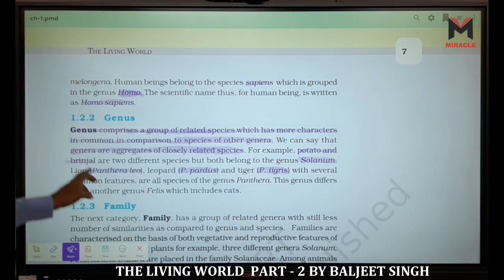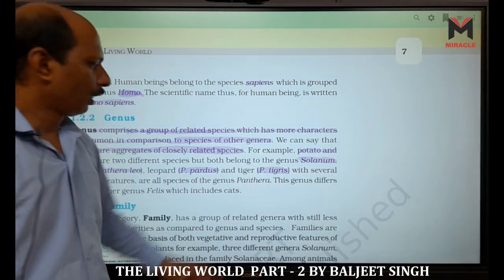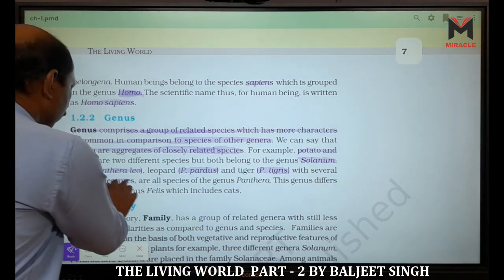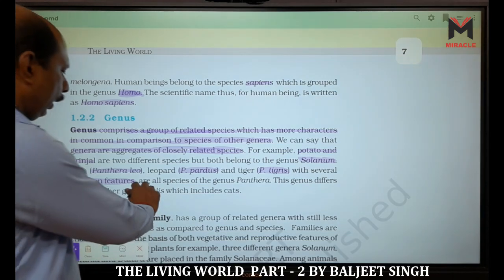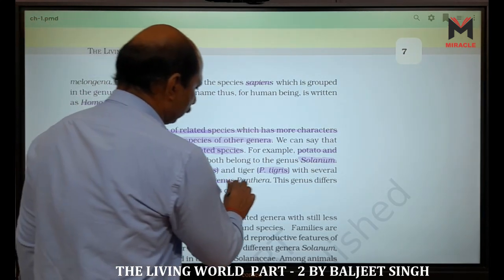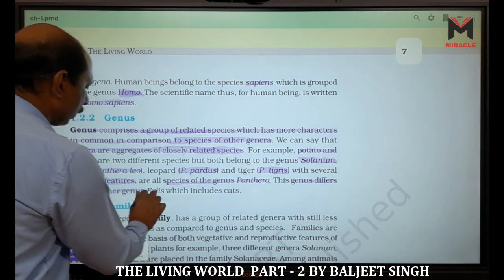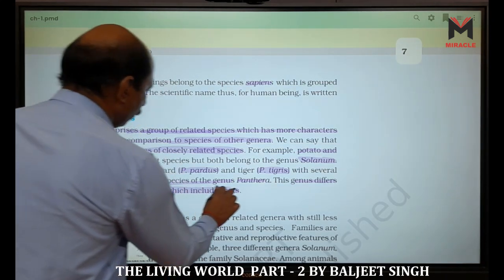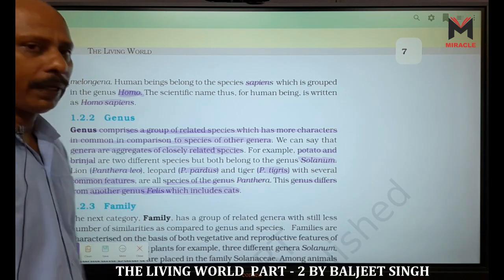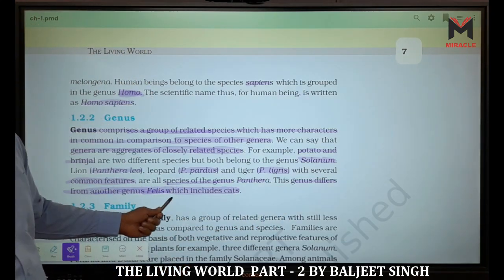The genus Panthera contains three species here: leo, pardus and tigris, with several common features. Because they have common features, we include them in a single genus. All species of the genus Panthera differ from another genus, Felis, which includes cats. Felis domestica is the scientific name of the cat. So this genus differs from the other genus that is called Felis.